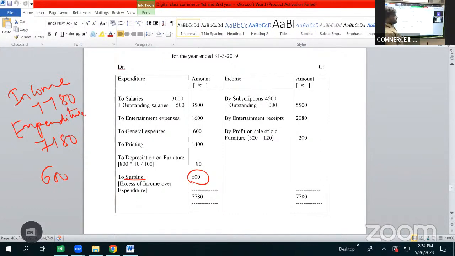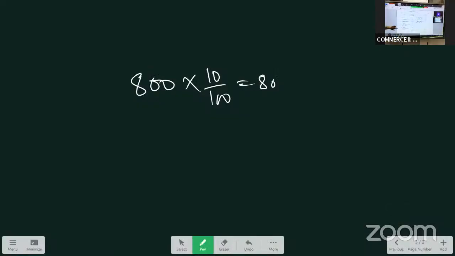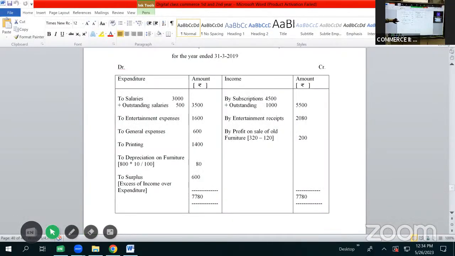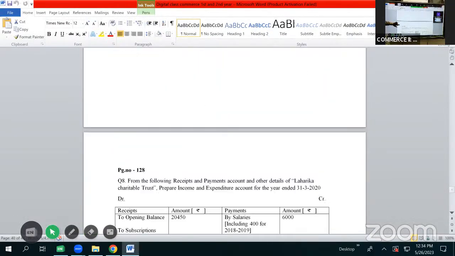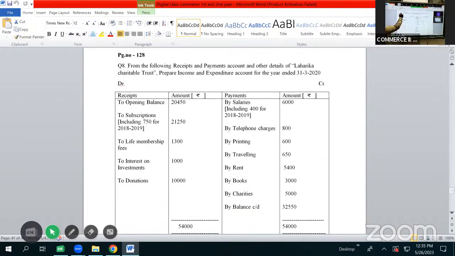Now, hope I am clear with this. Still we have three more problems to conclude the topic. Let us continue with the next problem, page number 128, question number 8.